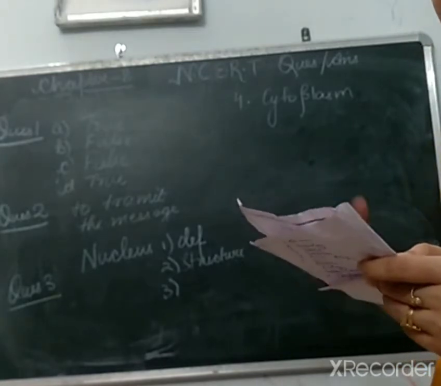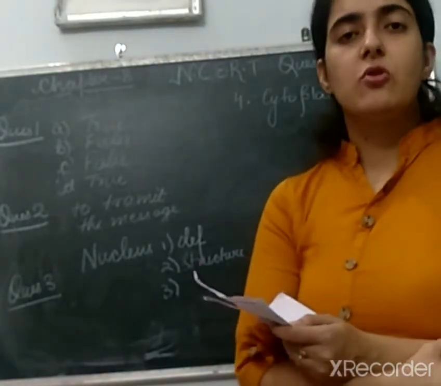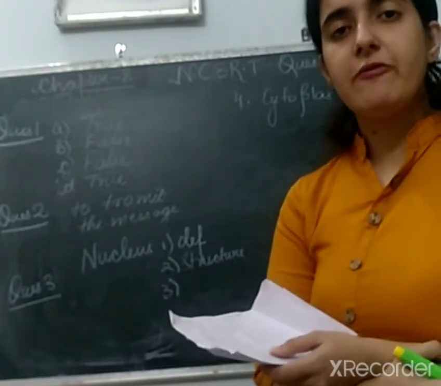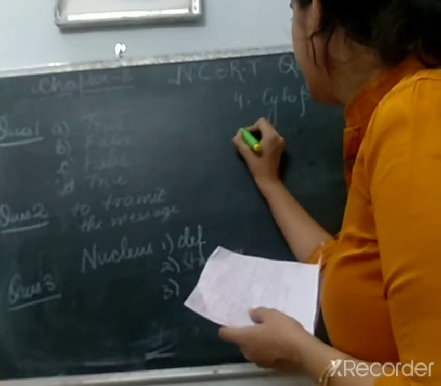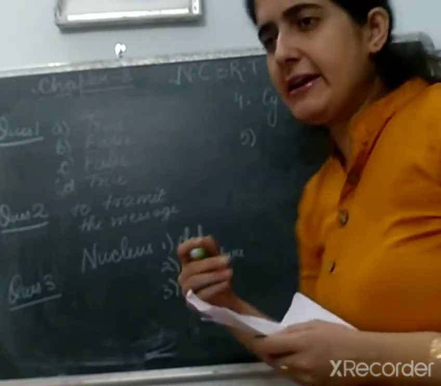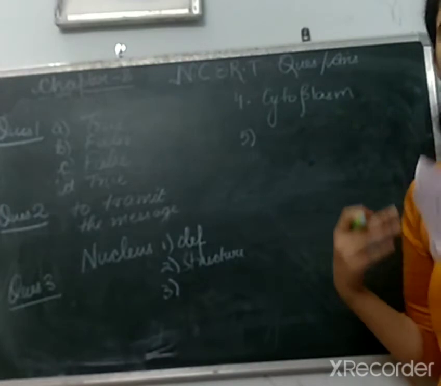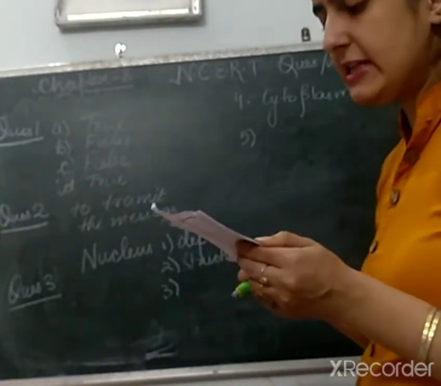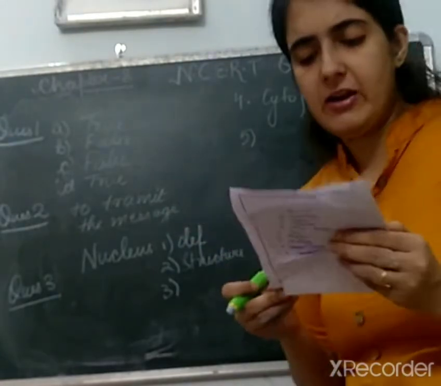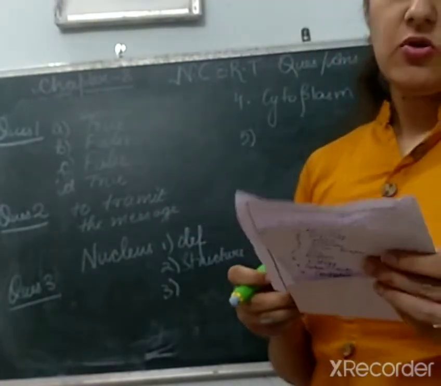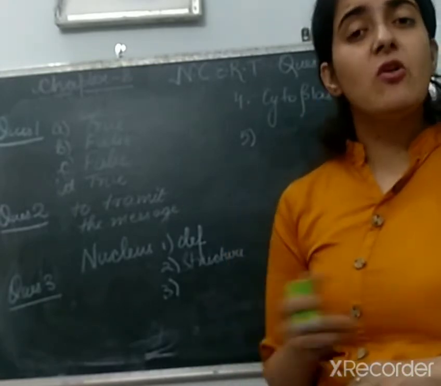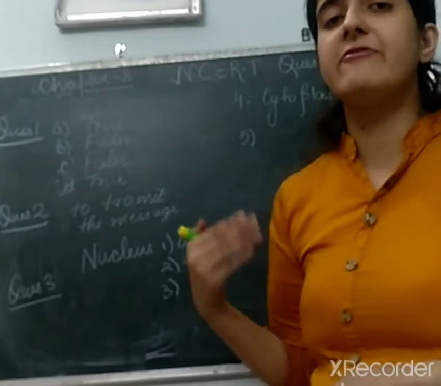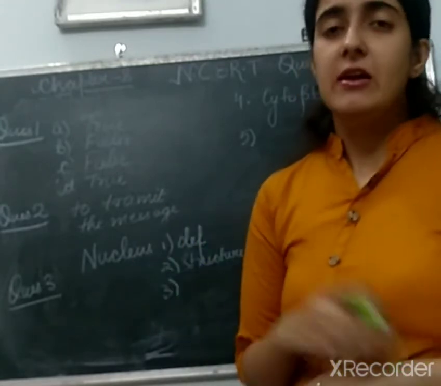Seventh is, where is the chromosome found in a cell? So chromosome is found in the nucleus, and the basic function of a chromosome is to carry the genes which inherit the traits from the parents to their offspring. Next one is, cells are the basic structural unit of living organisms. Explain. Why do we call the cell the functional and structural unit of life?